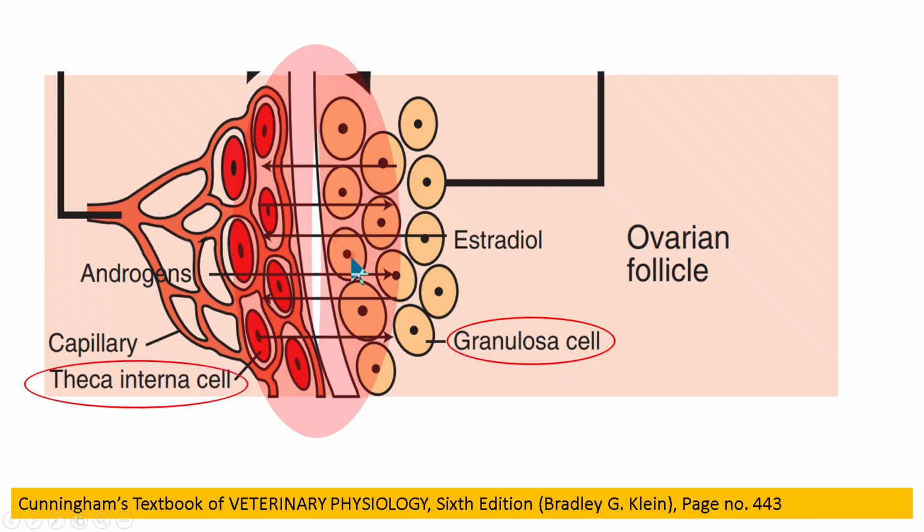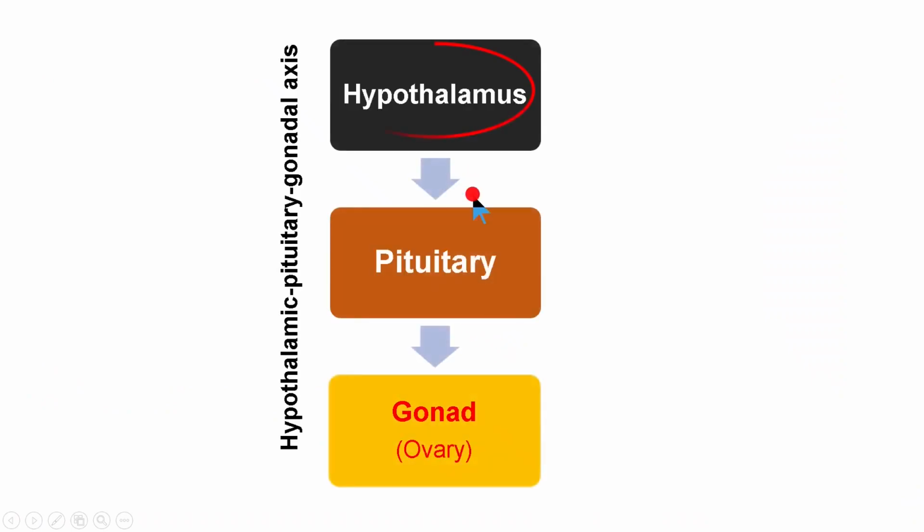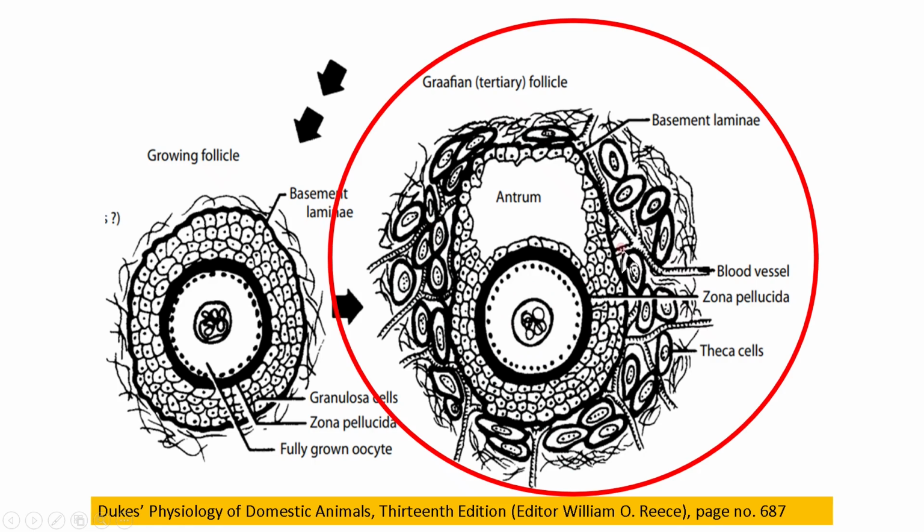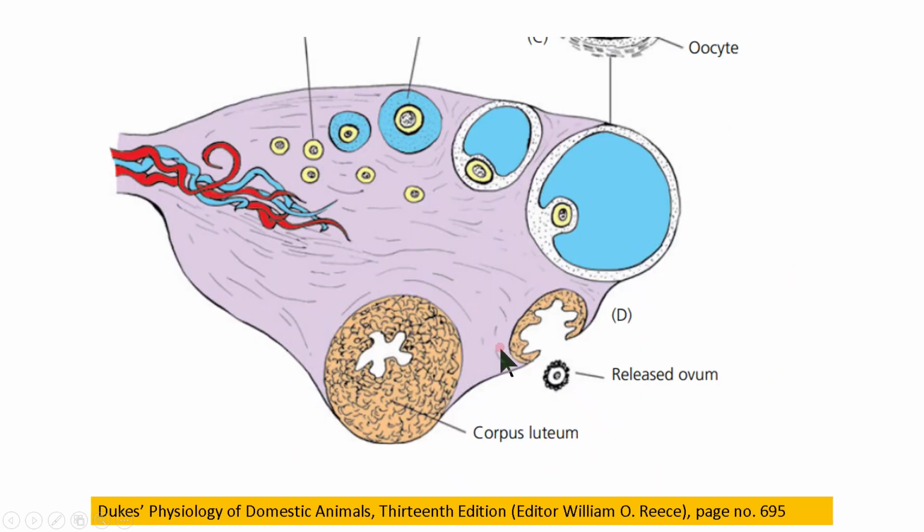The oocyte grows in a follicle, supported and protected by granulosa cells. The successful growth and maturation of the oocyte depends upon the hypothalamo-pituitary gonadal axis. The oocyte develops in a follicle. The follicle is like a home for the oocyte. The oocyte grows, develops, and gets equipped within the follicle, and then it is released from the follicle.